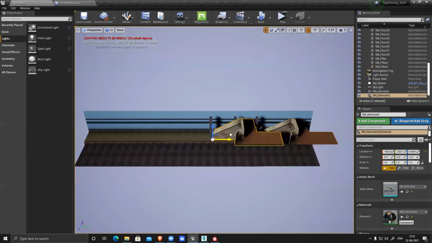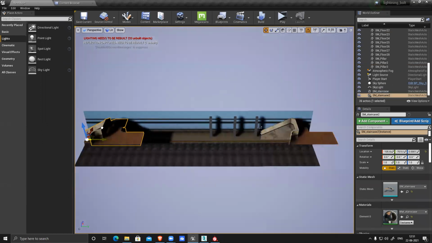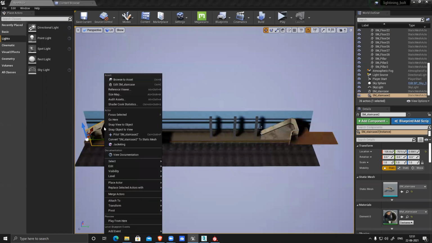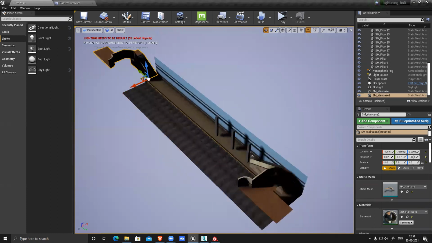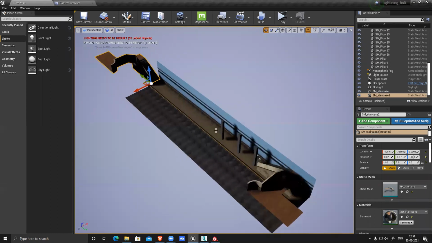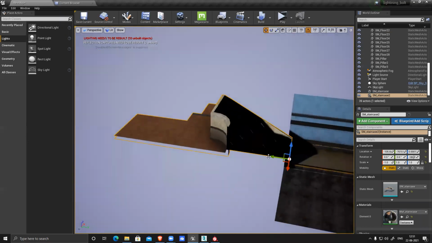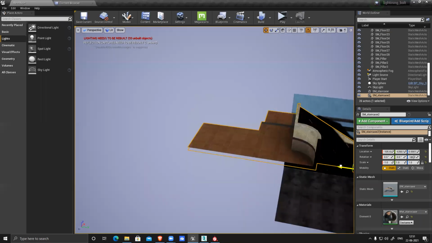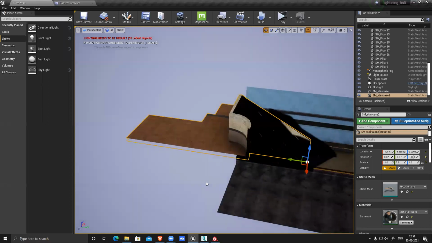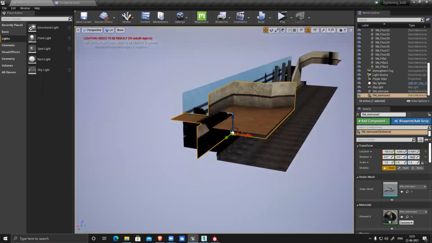Alt, drag it here. Right click, transform. It's in the Y direction, I believe. Yeah, Y direction. And we'll place it here, same position, everything is the same. You can push it slightly inside like this, because I made it pretty long already.